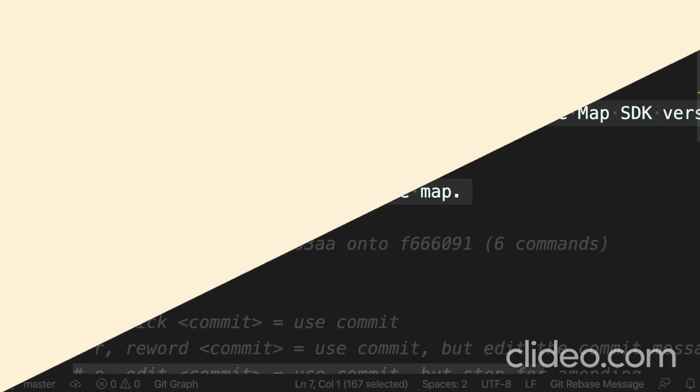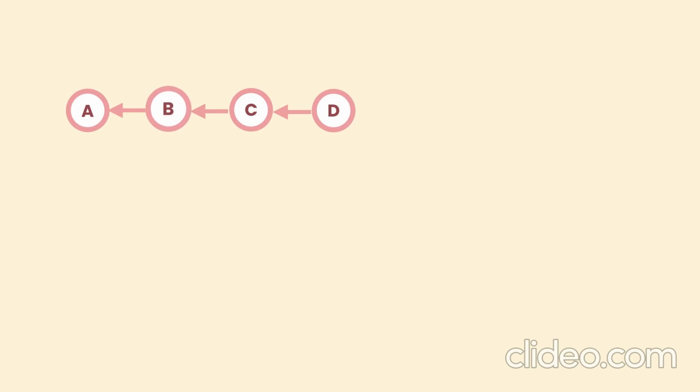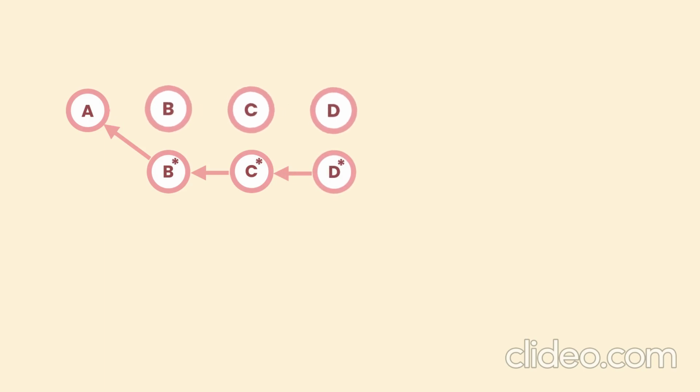Let me explain why. Imagine we have 4 commits in our history and we want to amend B. Git creates a new commit, let's call that B star. Now, C should point to B star, right? But this is not possible because commits are immutable, so the parent of C cannot be changed. In this situation, Git creates another commit that looks exactly like C, but it points to B star. By the same token, Git will create another commit that looks like D, but points to C star. So even though we only modified B, all the subsequent commits had to be modified or more accurately recreated. So remember, rebasing is a destructive operation because it rewrites history. So you should use it only for the commits that you haven't shared with others, okay?